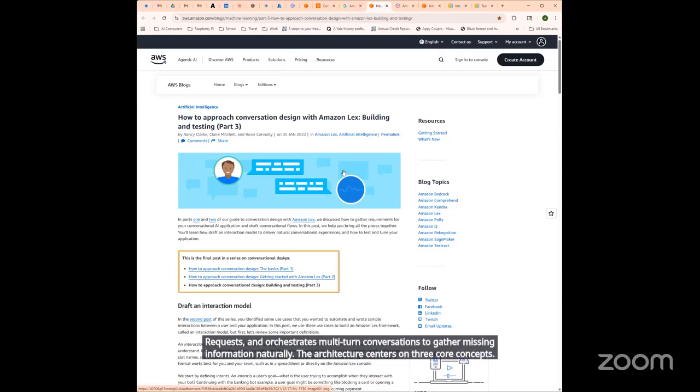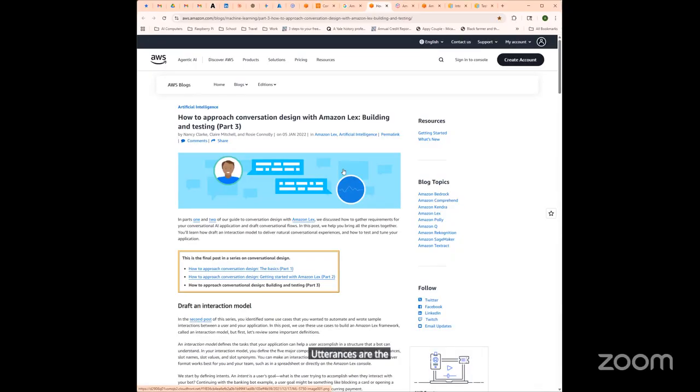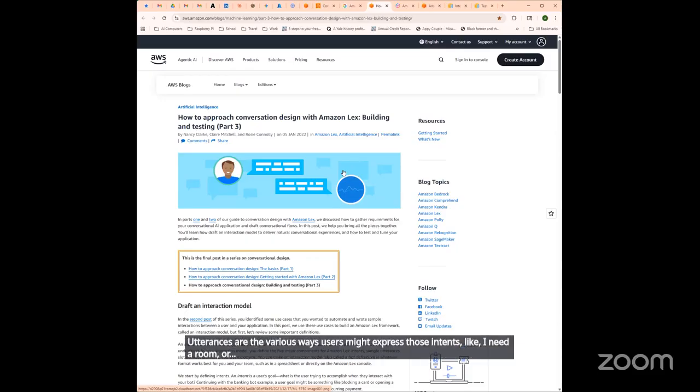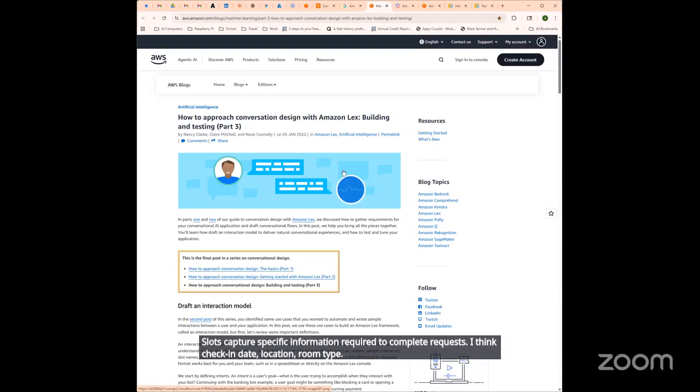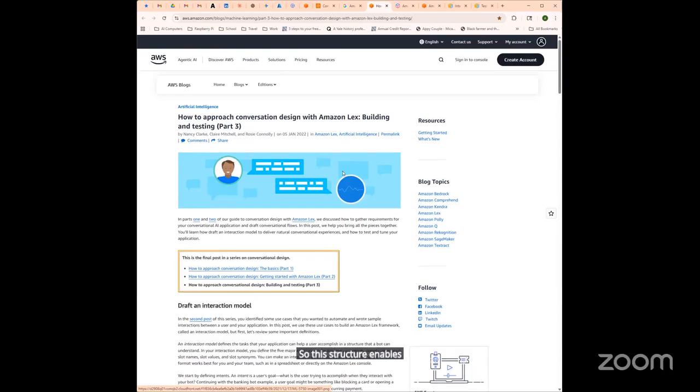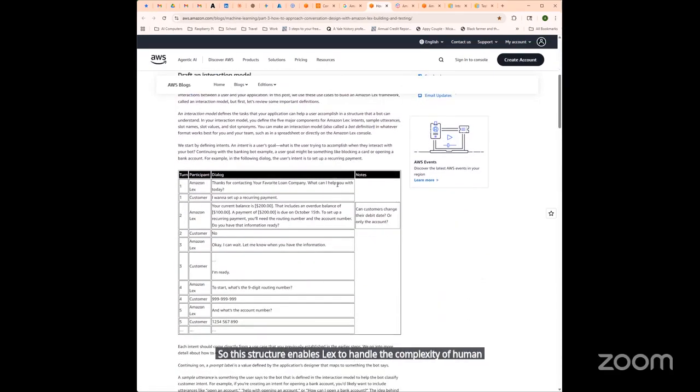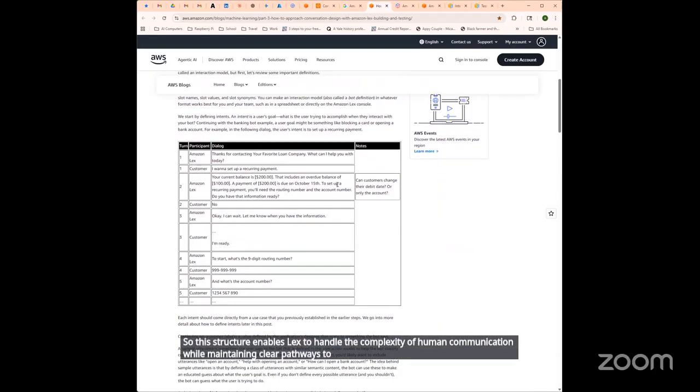One, intents represent what users want to achieve, like booking a hotel. Two, utterances are the various ways users might express those intents, like "I need a room" or "book a hotel, please." Three, slots capture specific information required to complete requests. Think check-in date, location, room type. So this structure enables Lex to handle the complexity of human communication while maintaining clear pathways to business outcomes.